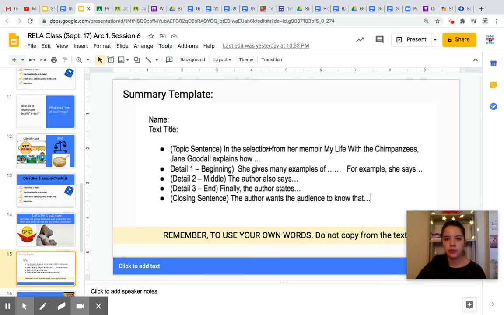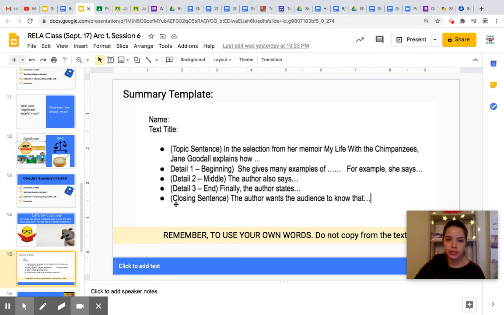Okay, so make sure you tell us what was the central idea. What did she explain here? If you want to change the word explain to something else, like tell us or states, you can definitely do that. We usually try to include at least 3 details. So in the beginning here, we see she gives many examples of. Again, restate your central idea of what. For example, she says, so that's example 1. And again, use your own words. Don't copy from the text. Detail 2, the author also says. Finally, the author states. One more example here.